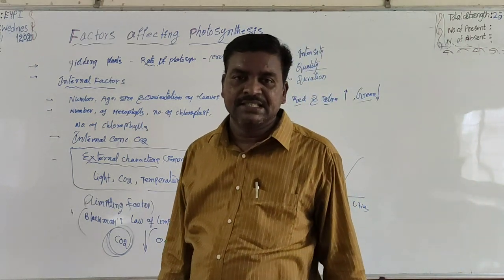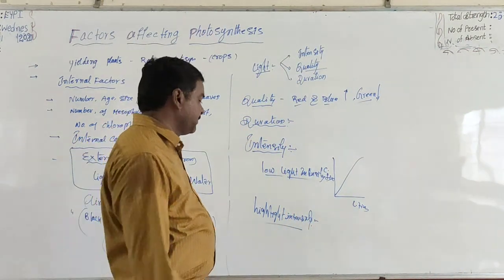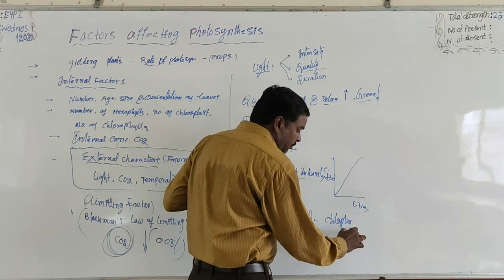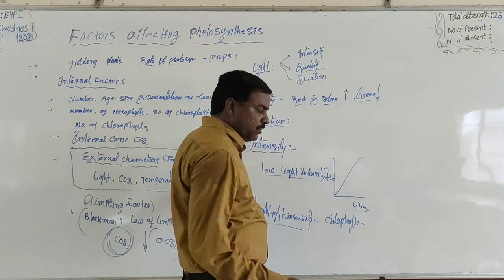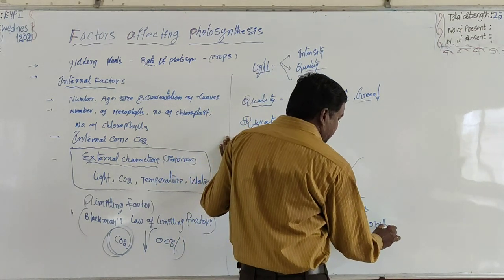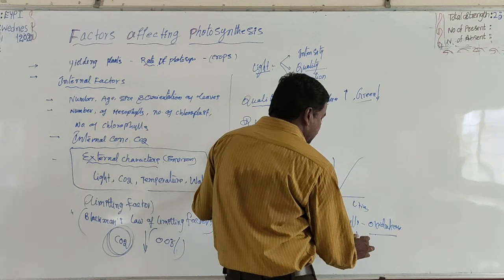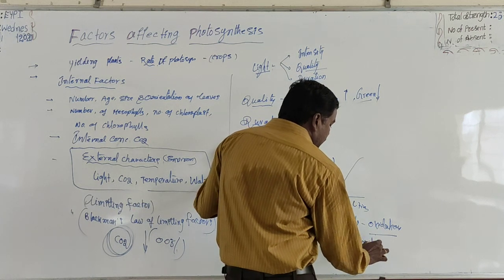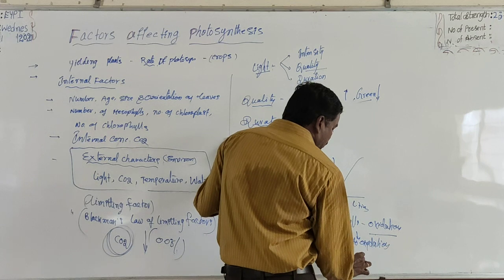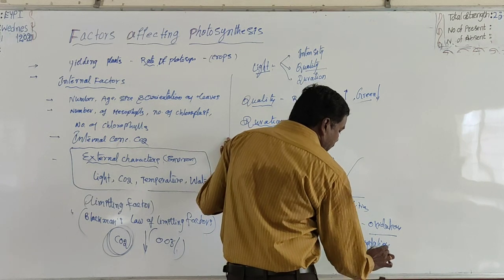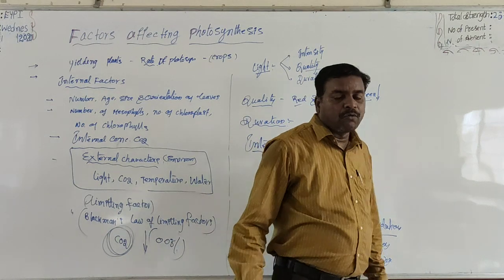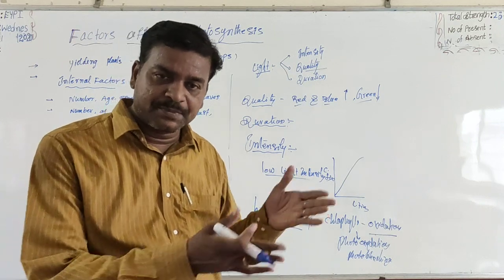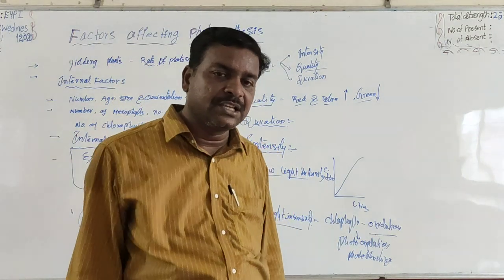Why is there no linear relation in high light intensities? In high light intensities, chlorophylls undergo oxidation. That is called photo-oxidation, also called photo bleaching. Why in high light intensities is there no relationship between carbon fixation and light intensity? It is present only in low intensity but not in high light intensity.